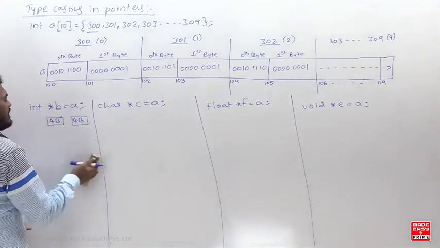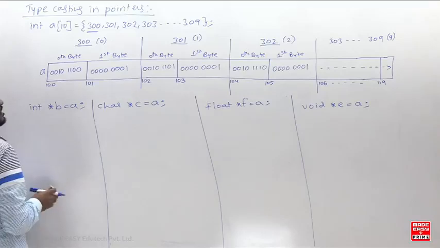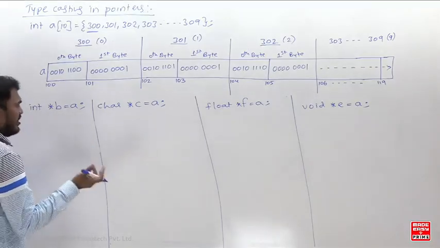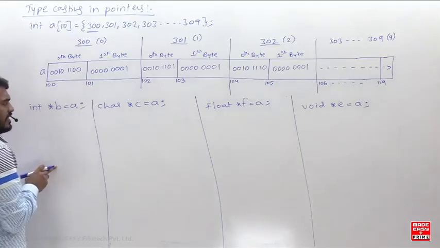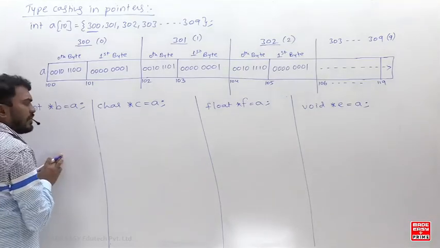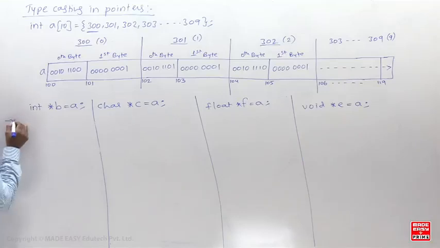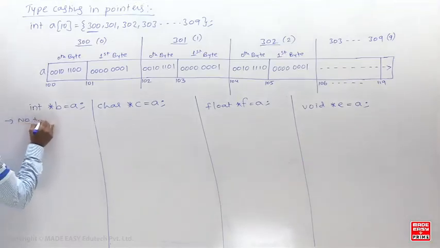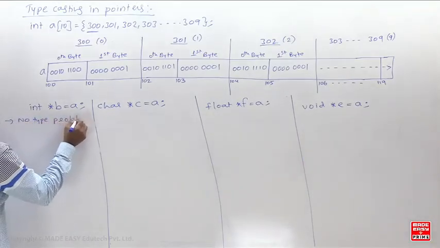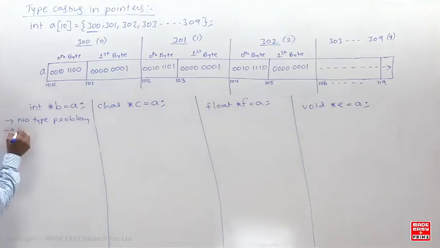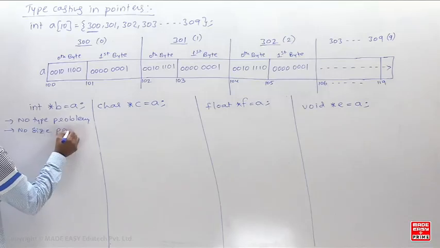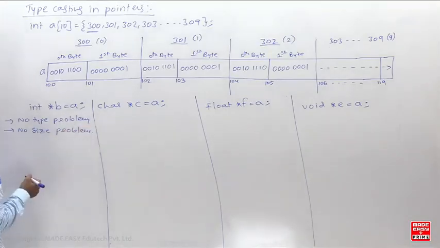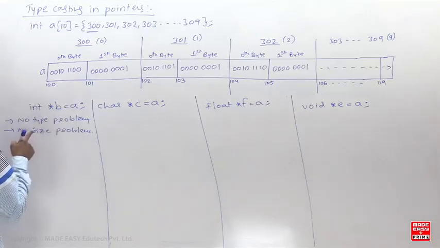So now tell me, if I write like this, is there any problem of the type? No problem of the type, because that is expecting an integer address and you are giving an integer address. Is there any problem of the size? No, no problem of the size. Okay, right? So I am writing here: no type problem and no size problem. Type का problem नहीं है, size का भी problem नहीं है.